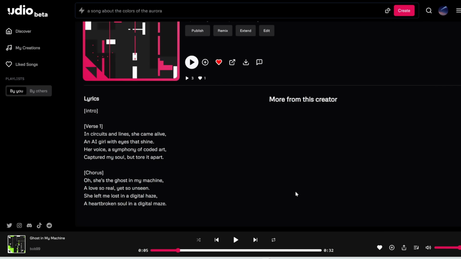On the note of guitar solos or instrumentals, another tip is when you are generating something, sometimes it adds some lyrics to the end, which you don't want. So for example, let me play you this. I'll start from the middle to save you some time. But note that at the end, when it reaches the 32-second mark, the guy starts saying, ah, which isn't in the lyrics. And if you extend this track, then the track has to start with ah. So I'll play you the latter half of this track first so you see what I mean.